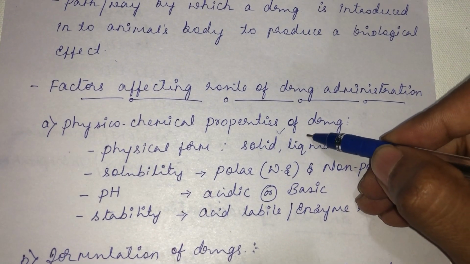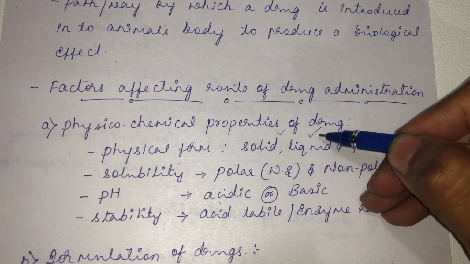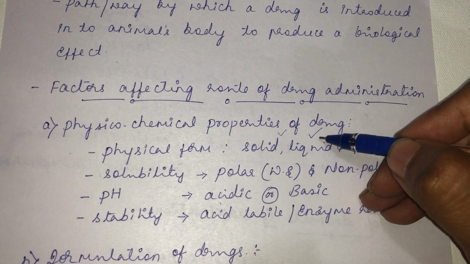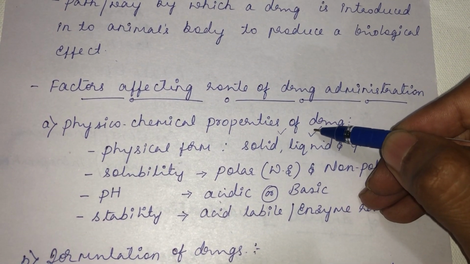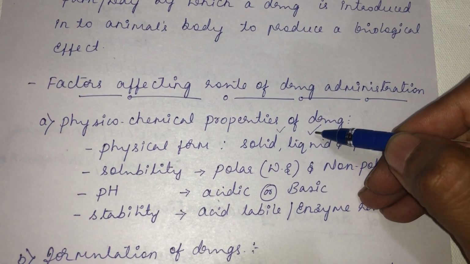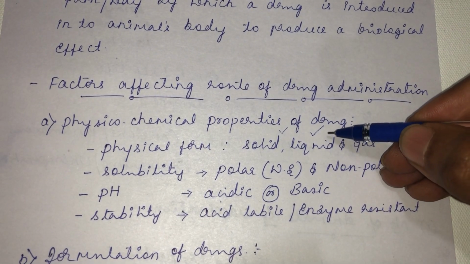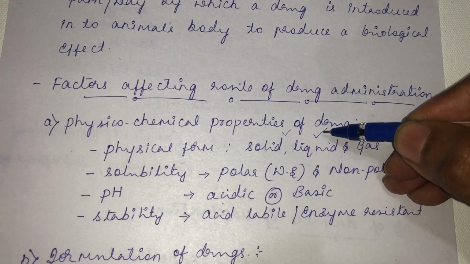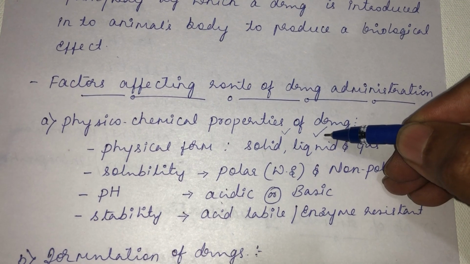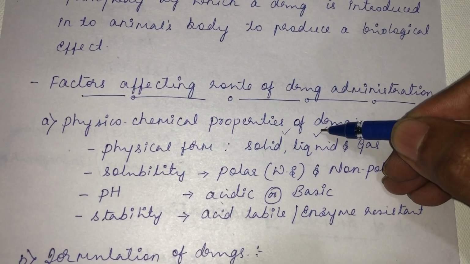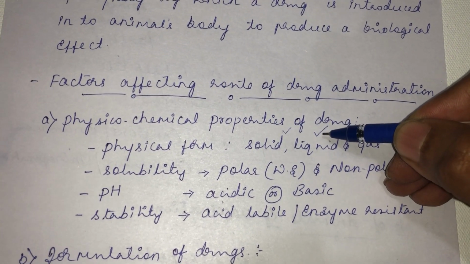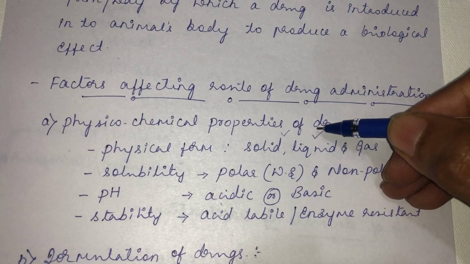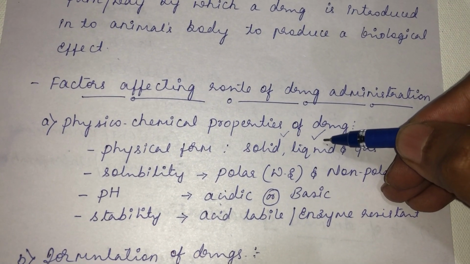Similarly, liquid: in syrup form or solution form, you can give it through the oral route, or if it is in solution form, you can give it through the intravenous route. If the dosage form is a suspension, it is not easily dissolved in water, so you cannot give it through the intravenous route. It might lead to adverse effect or emboli formation. So you have to give it through the intramuscular route or subcutaneous route.